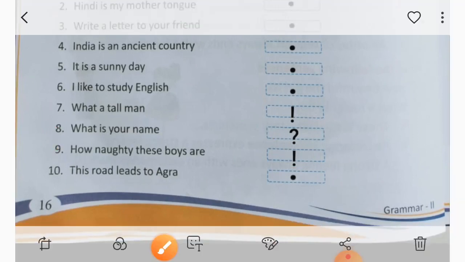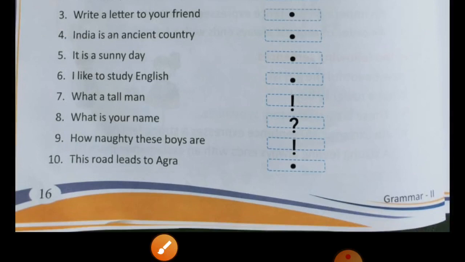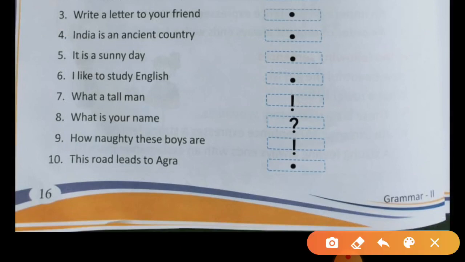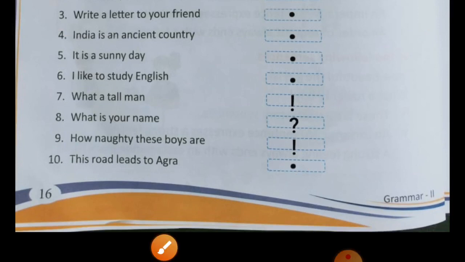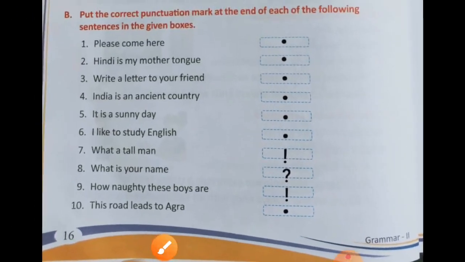Now next, this road leads to Agra. ये road आगरा तक जाती है. So this is a simple sentence. Here full stop will come. So in this way you all have to put the punctuation in the boxes. You all can take a screenshot after pausing the video.